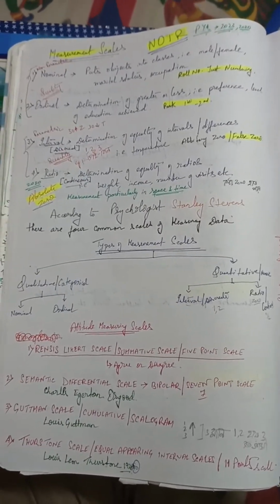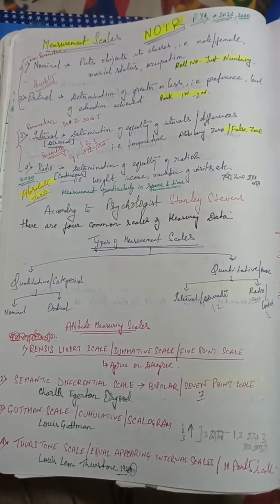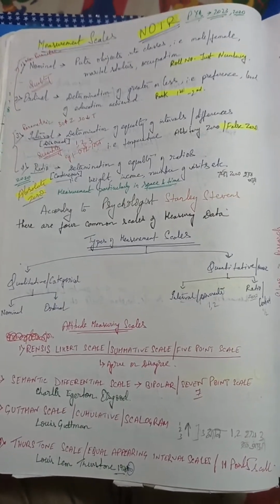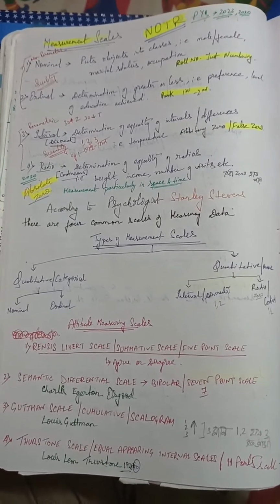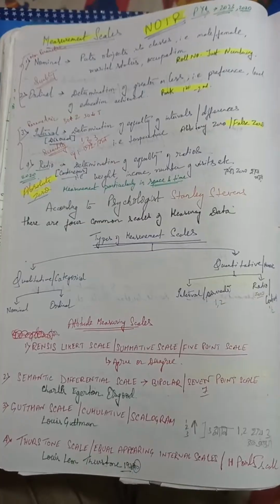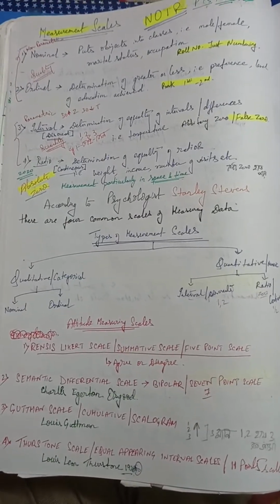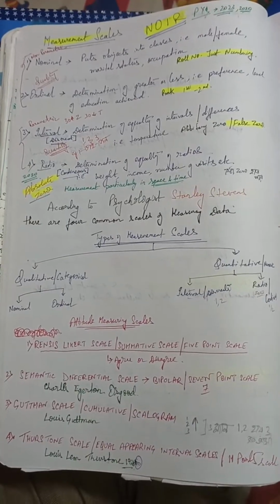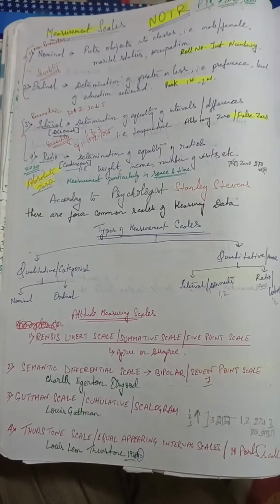Now what is the use of ordinal scale in research? Ranking attitudes, perceptions, satisfaction. Likert scale in surveys, measuring preference in media studies. What are the limitations of ordinal scale? It cannot quantify how much greater one category is over another. So we cannot quantify in ordinal scale.